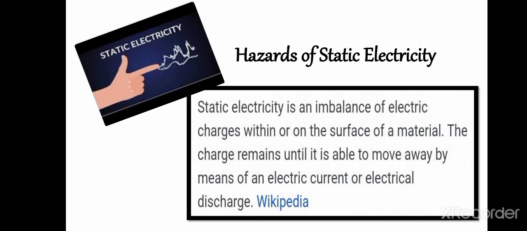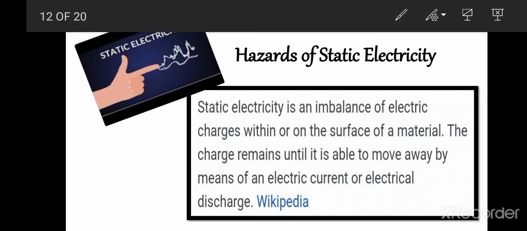Now let's discuss some hazards of static electricity. Static electricity has some hazards. First of all, let's discuss what static electricity is. Static electricity is an imbalance of electric charges within or on the surface of a material. The charge remains until it is able to move away by means of an electric current or electrical discharge. It means that static electricity is an imbalance of electric charges.